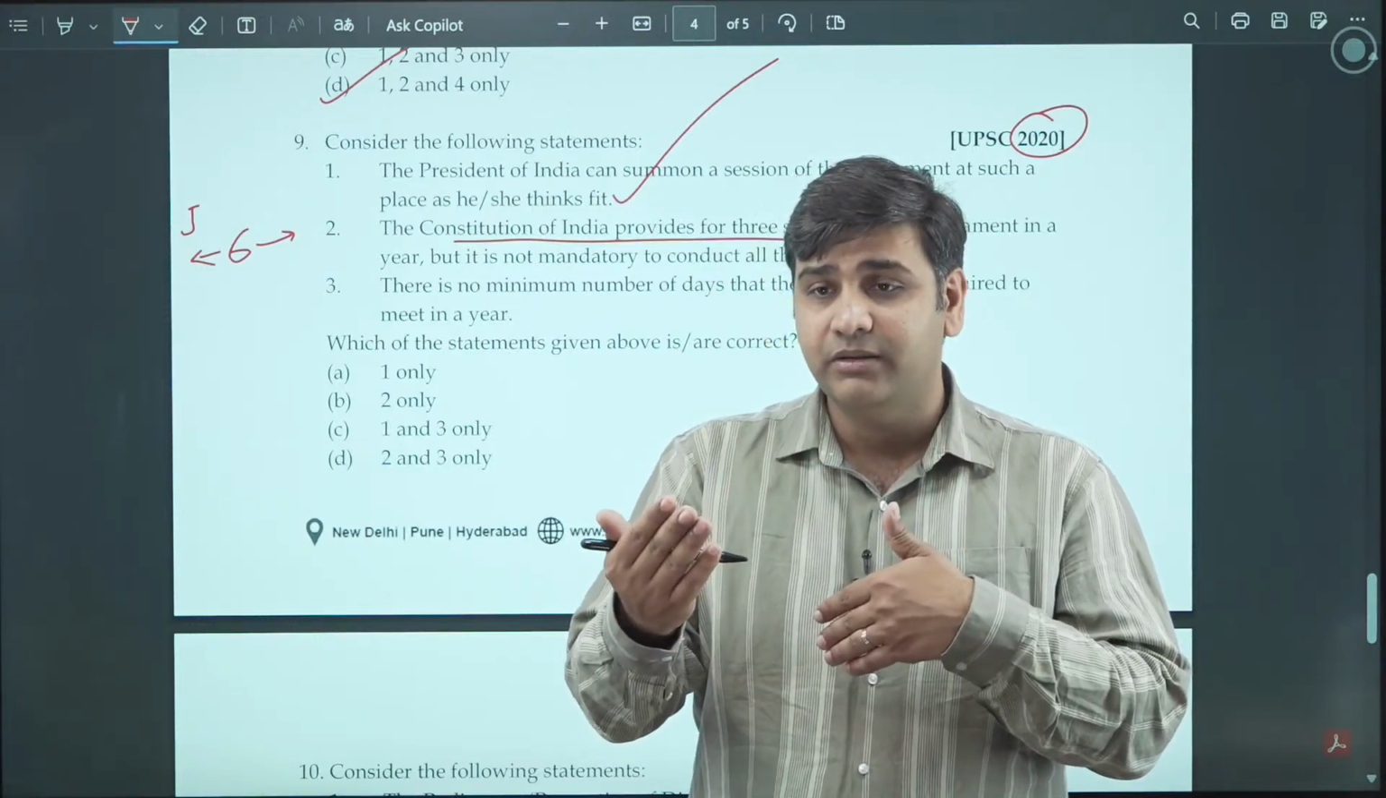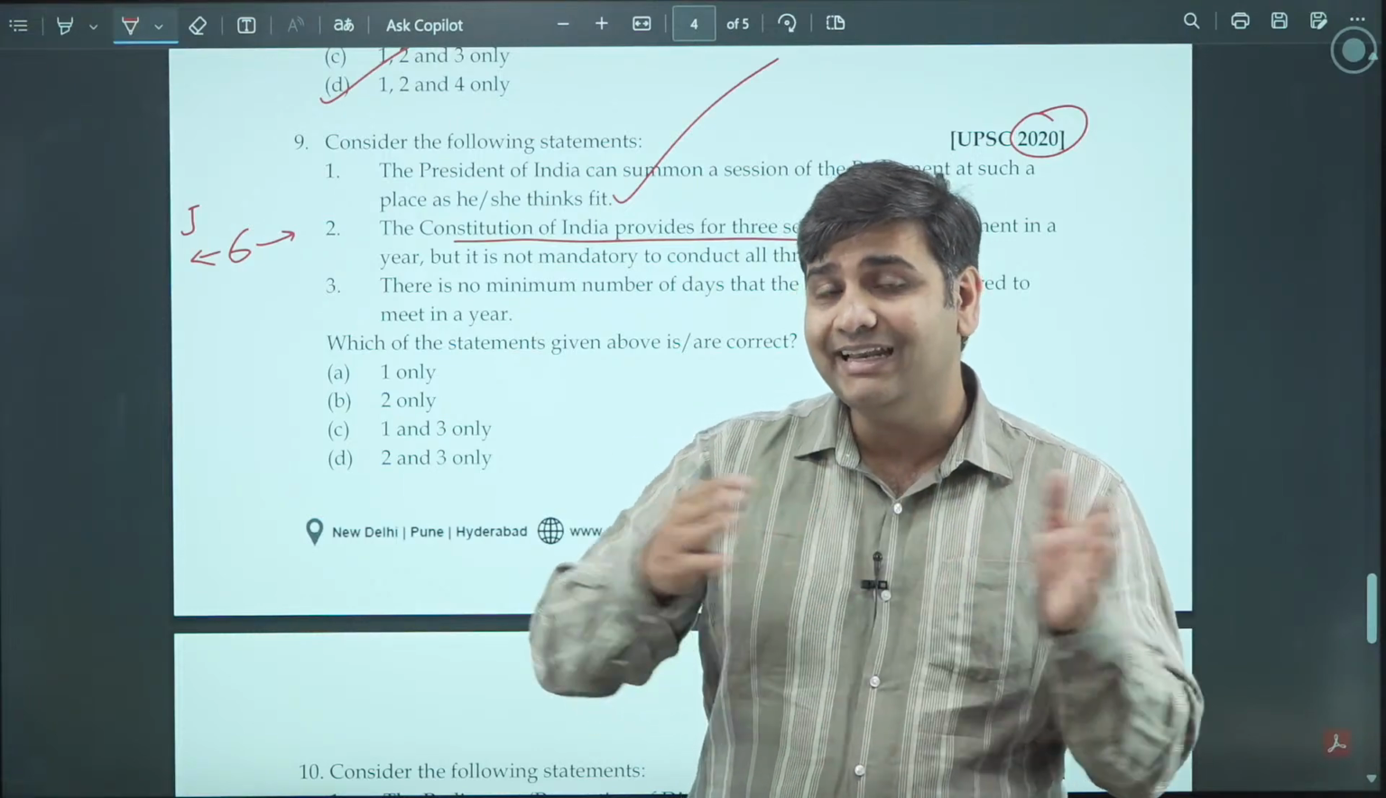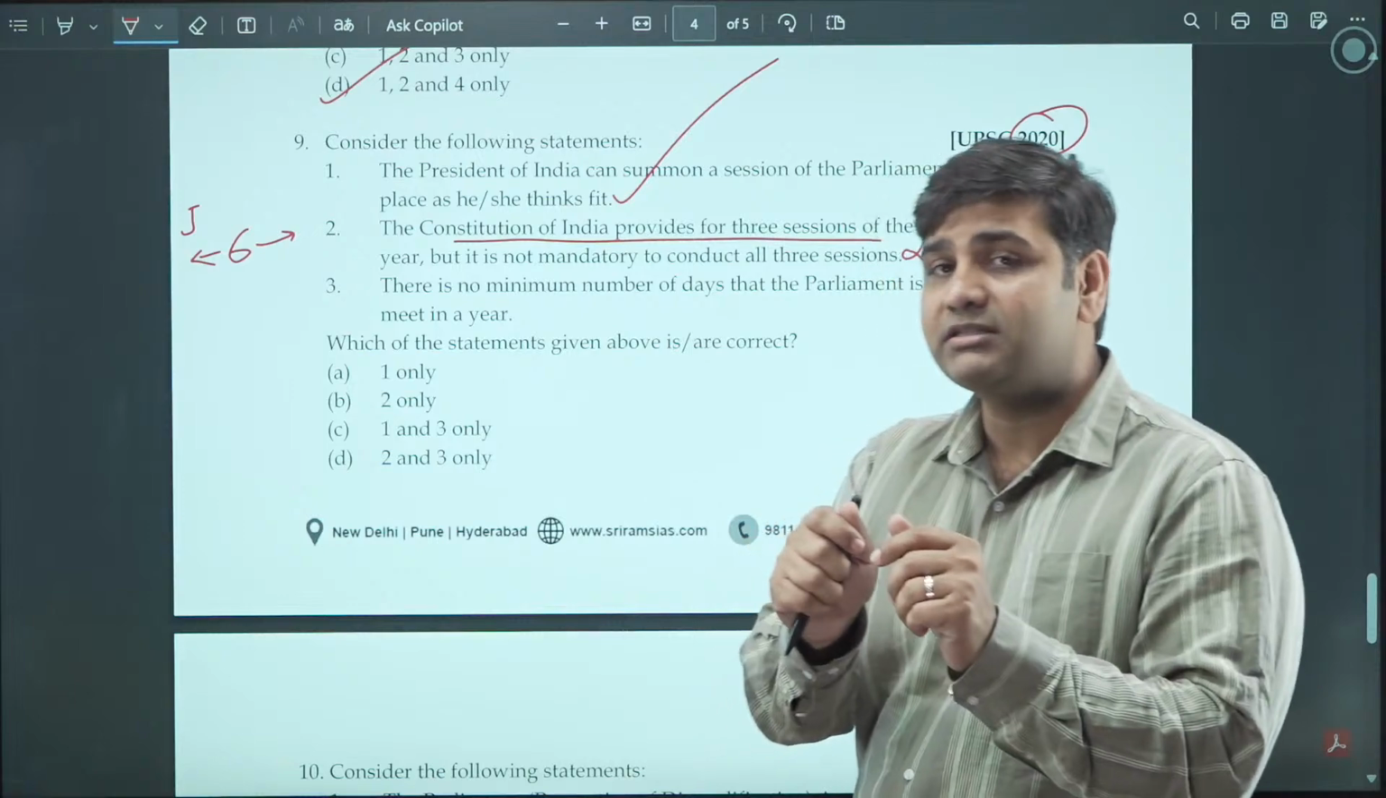It can happen within 3 months also, 4 months also, 5 months also, but shall not be delayed beyond 6 months. This is important to understand. That is only what is written in the Constitution.